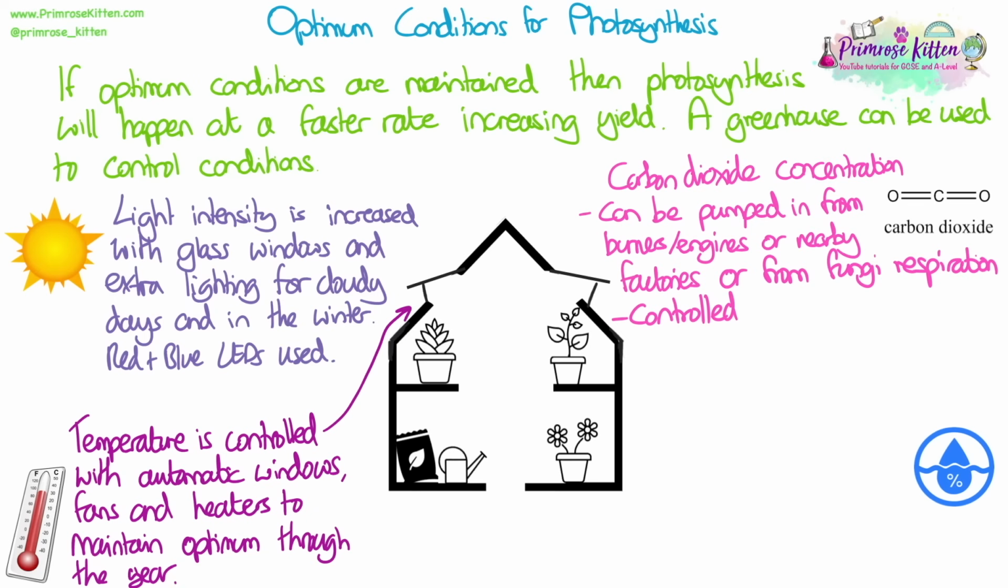Carbon dioxide concentration in the air in the greenhouse can be pumped in from burners or engines or nearby factories. So anything that is burning fossil fuels will be producing carbon dioxide that can then be fed into a greenhouse, or from growing fungi which will release carbon dioxide when they respire. It can also be controlled with automatic windows using carbon dioxide sensors.